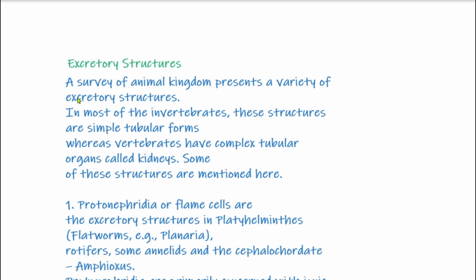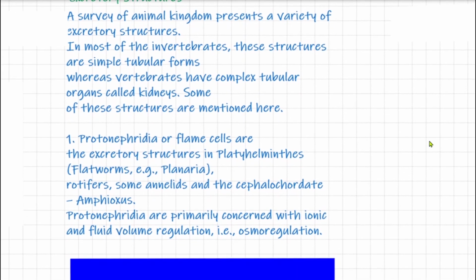Now students, we will study about excretory structures inside the body. A survey of animal kingdom presents a variety of excretory structures. In most of the invertebrates, which do not have the backbone, these structures are simple tubular forms, whereas vertebrates have complex tubular organs called kidneys. Some of these structures are mentioned here.